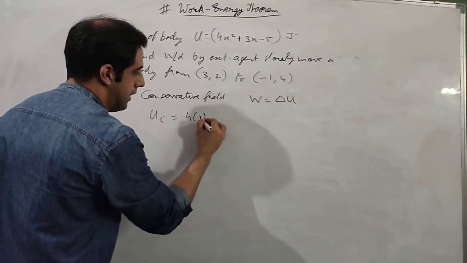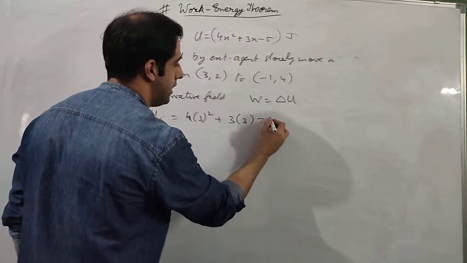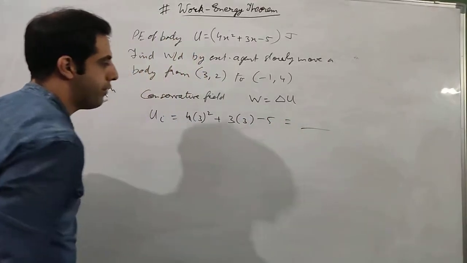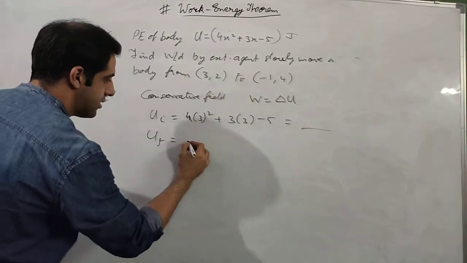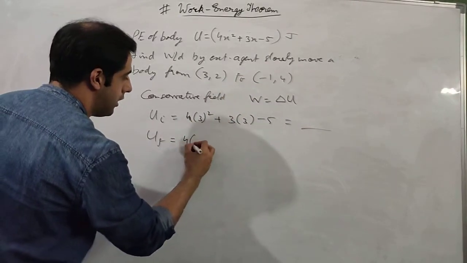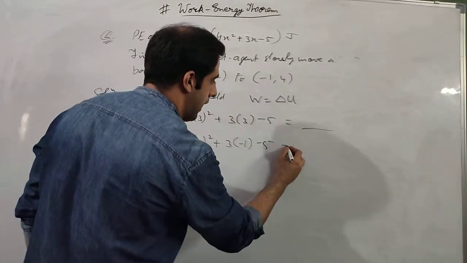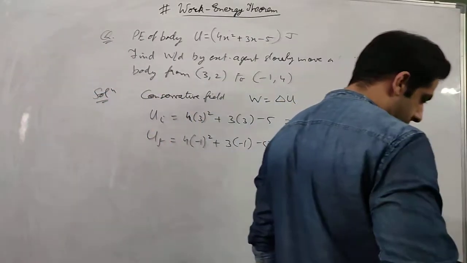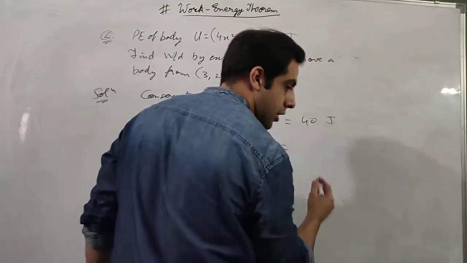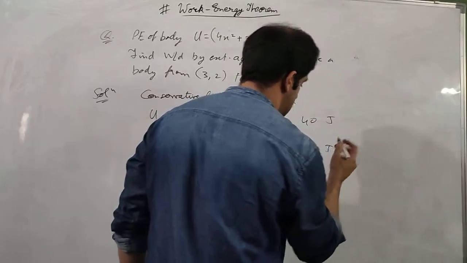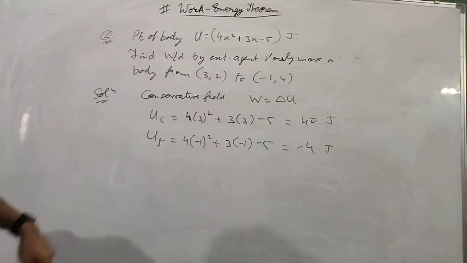So it will be 4 into 3 square plus 3 into 3 minus 5. And this value you can find here. Similarly, we can find final, which is at x equal to -1. So 4 into (-1) square plus 3 into -1 minus 5. And if you find these values, this will come out to be 40 joules and this will come out to be -4 joules. You can do the calculations yourself too. So this is the initial energy and this is the final energy.